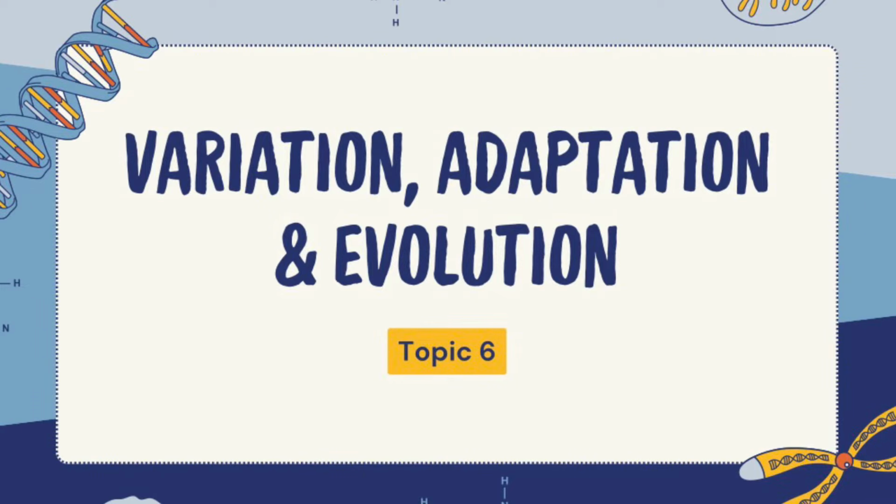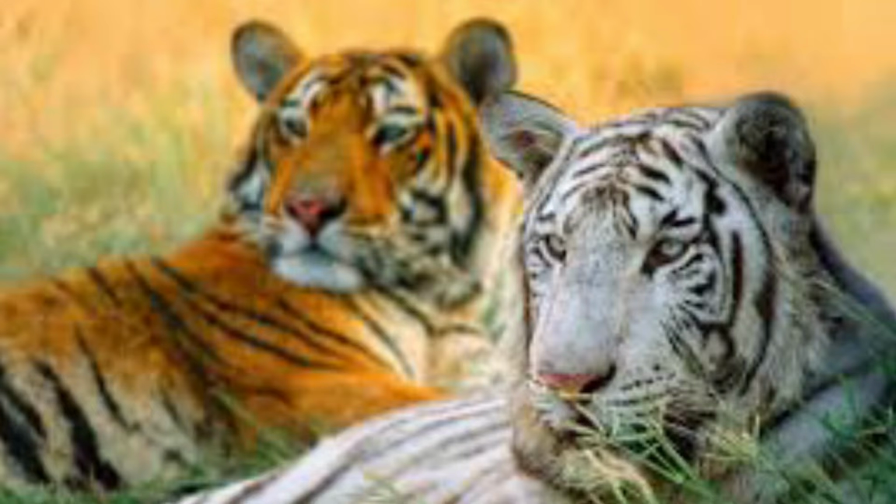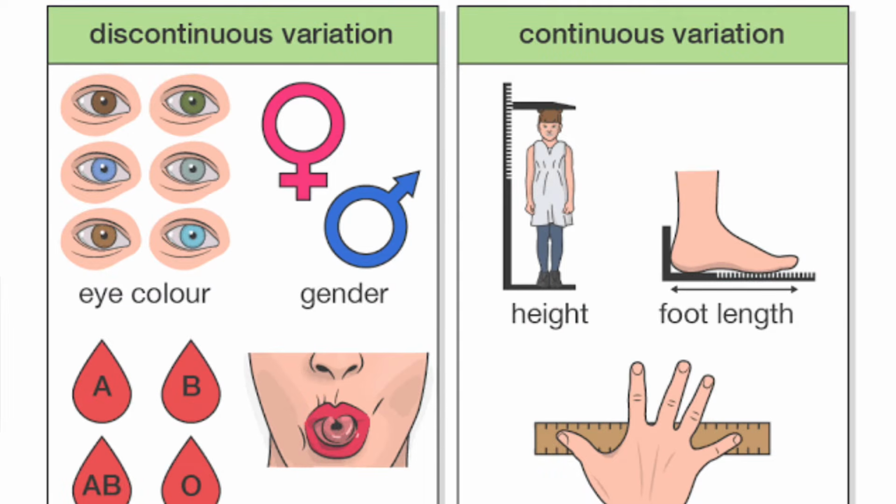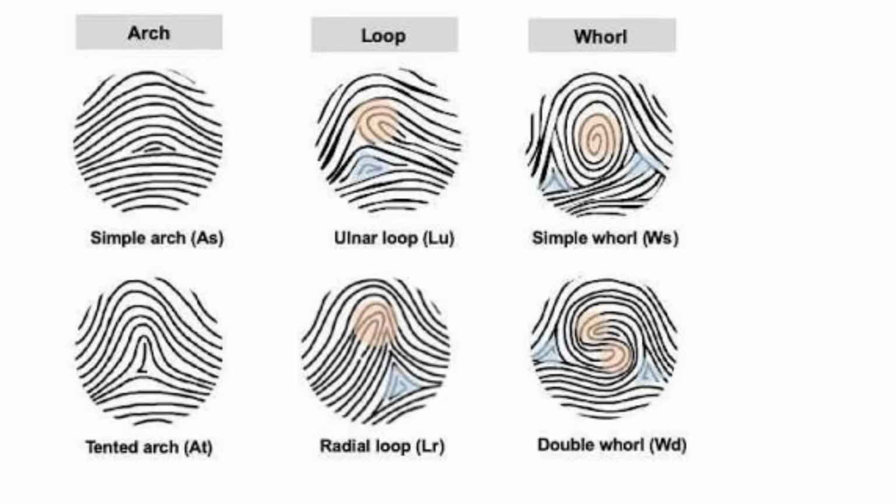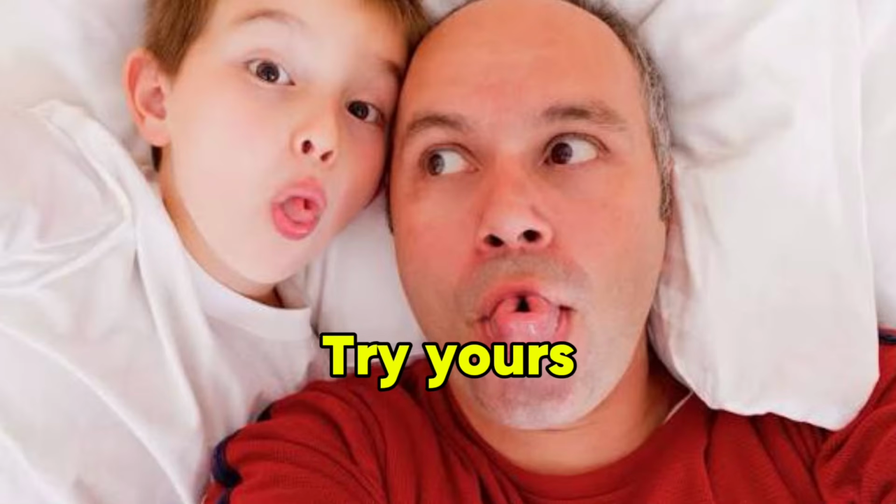The next one is variation, adaptation, and evolution. You should be able to tell me the types of variation that we have: morphological variation, discontinuous and continuous variation, the examples of variation that fall under this type. You should also know the common variations that we have in different people. For example, people have different fingerprints. Some people can roll their tongue and some people cannot.